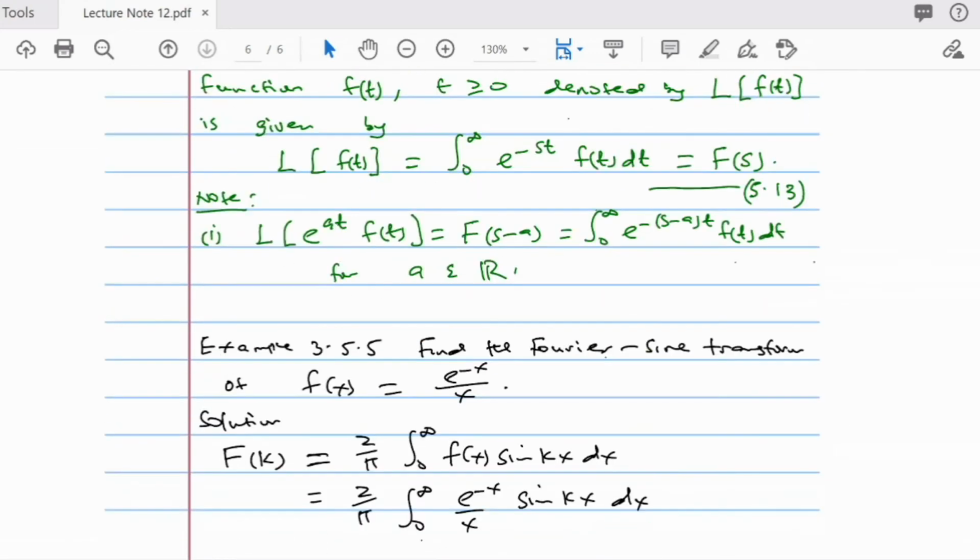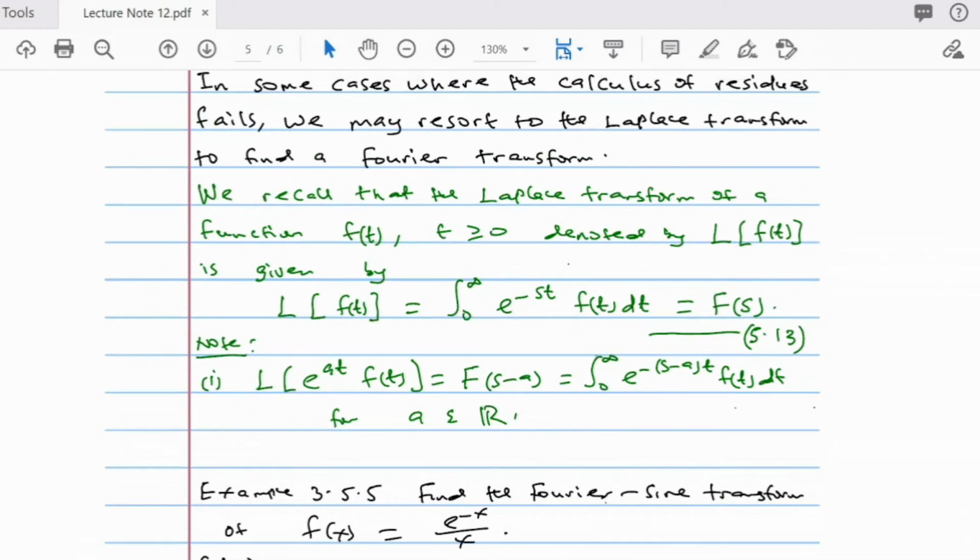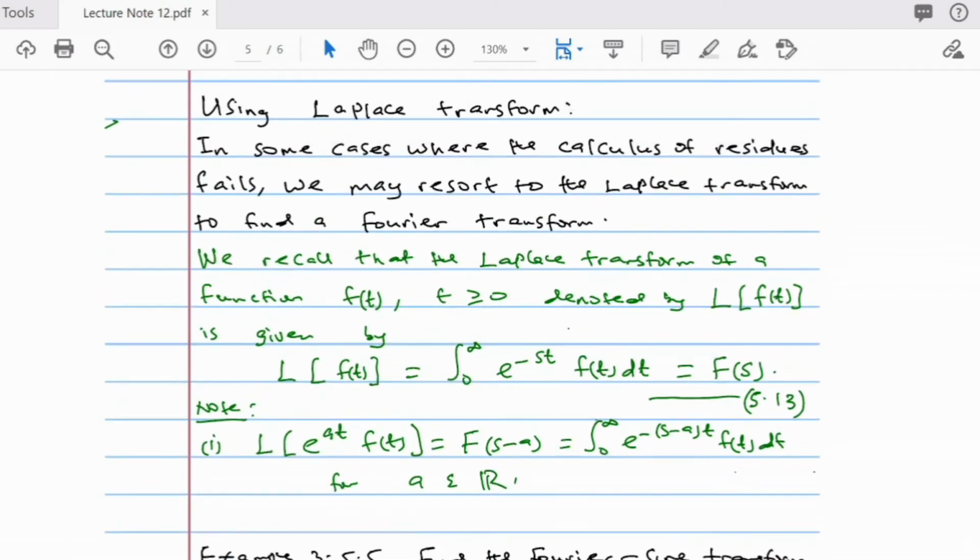But I also want to tell you that sometimes the residue theory may fail. If the residue theory fails, then you can resort to using the Laplace transform definition that I have in 5.13. Okay, so that is basically what we have this week. I don't have much this week.